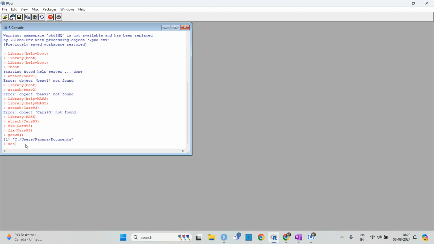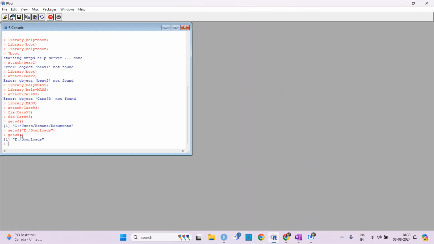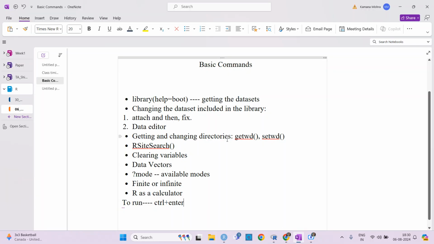Then what you can do is just use setwd, and let me set the working directory to E, downloads. Okay, so I have set my directory, and if I put getwd, my directory has been changed to E downloads. Firstly my directory was this, and then I changed it to this, so my new directory is E downloads. This is how you can change the directories.